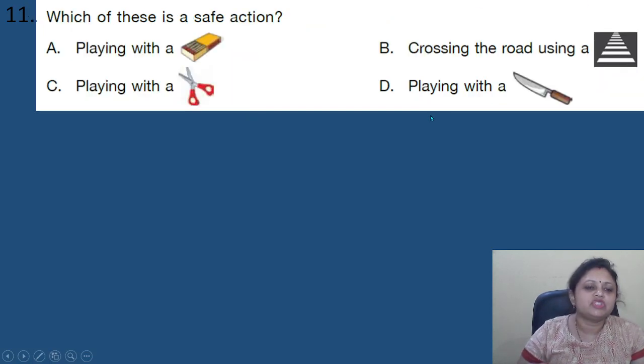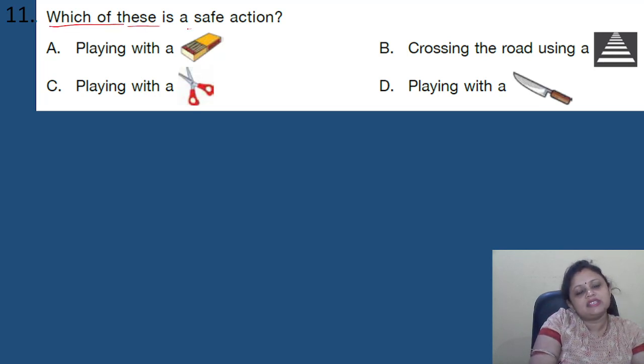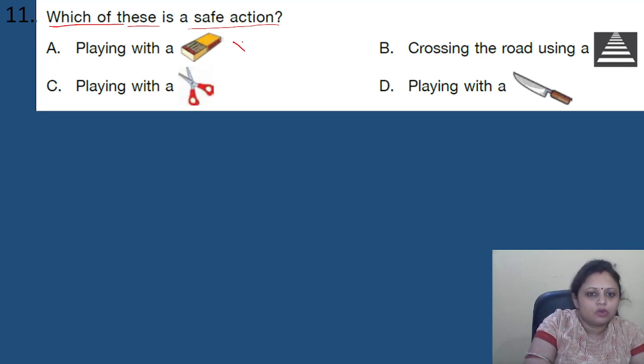Coming to the next question, which of these is a safe action? Options are A, playing with a matchstick, B, crossing the road using a zebra crossing, C, playing with a scissor, then D, playing with a knife. So we have to find out which of these is a safe action. Playing with a matchstick, is it safe? No, it is not safe. We should not do that.